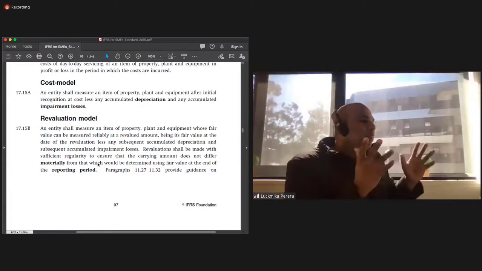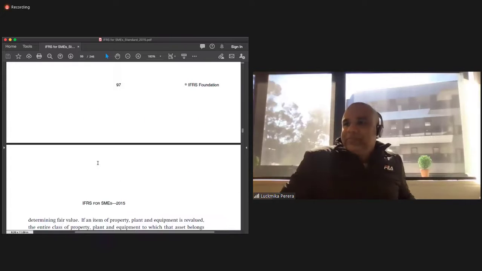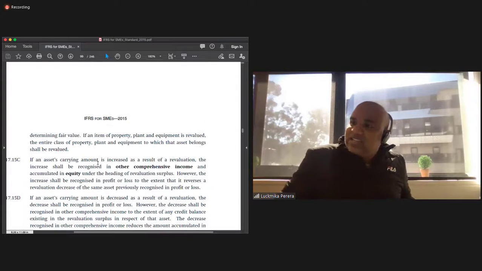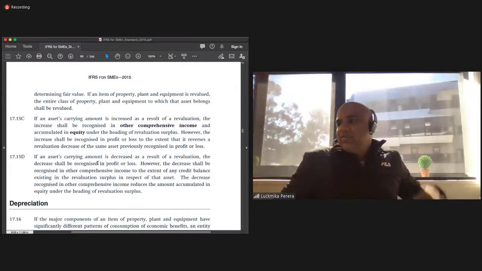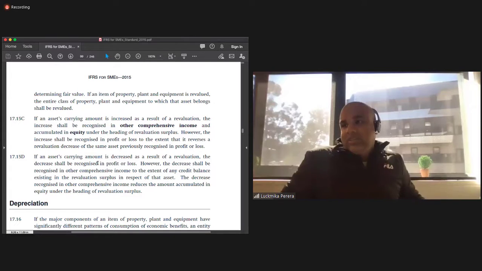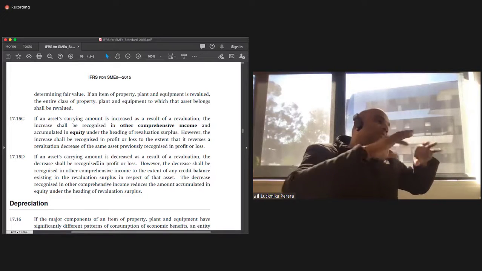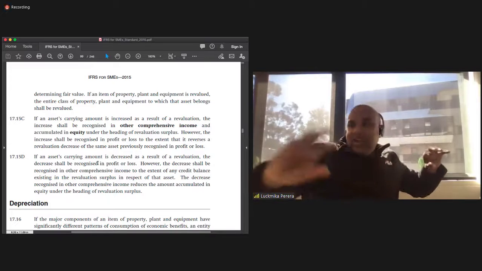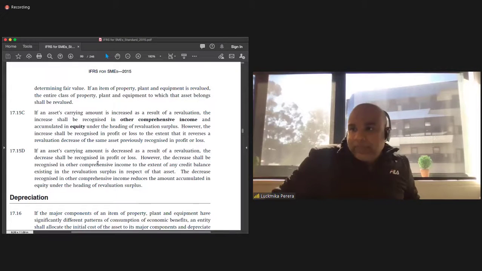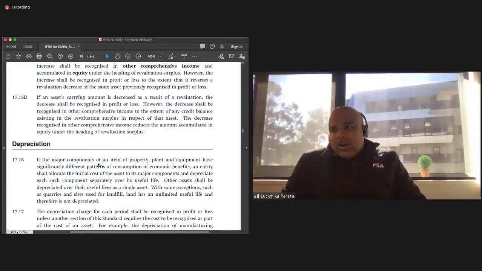So property, plant and equipment, you need to value it in that context. Right. If an asset's carrying amount is increased as a result of a valuation, the increase shall be recognized in other comprehensive income. So in this situation, you can value the asset, but the revaluation of it has to be recognized separately as other comprehensive income.